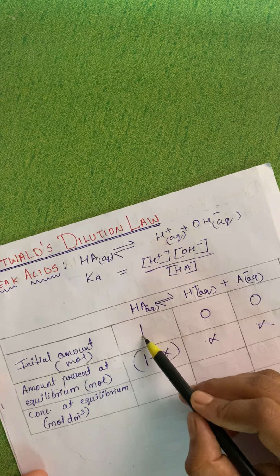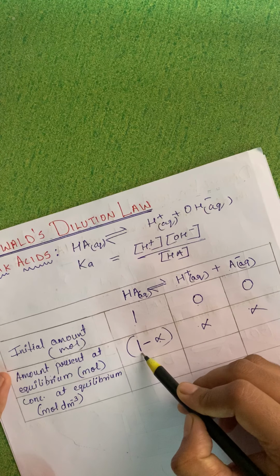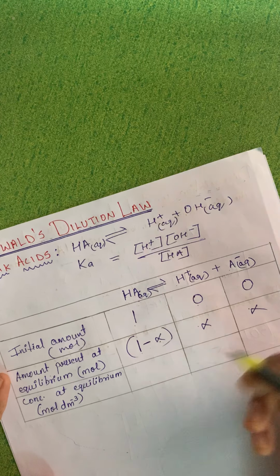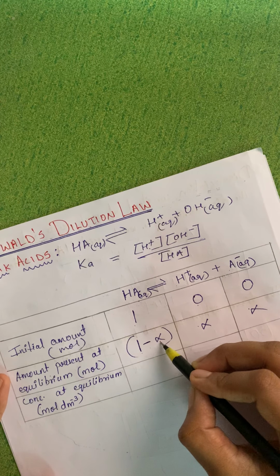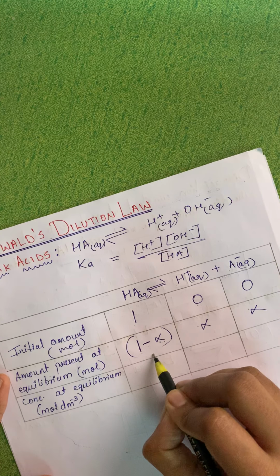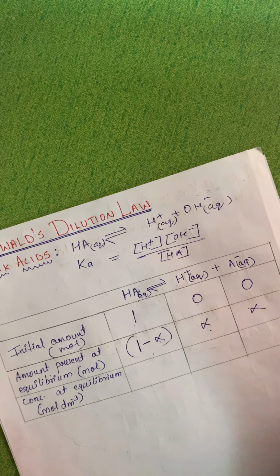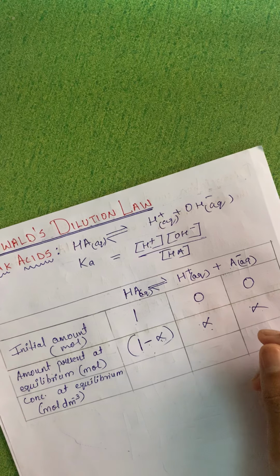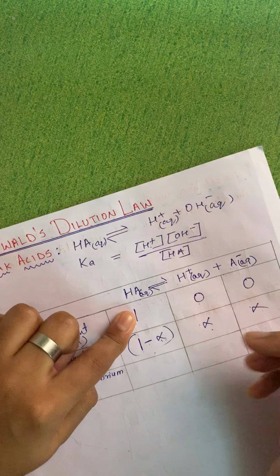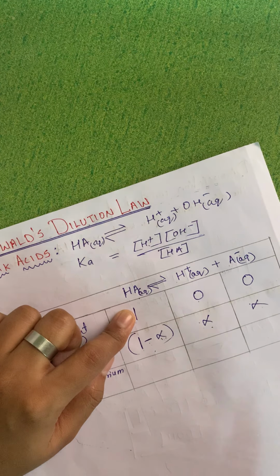Okay, so I am saying this is 1 mole, so it will be lesser than that. It will be 1 minus something. For alpha, the degree of dissociation, for example I say 0.5. Then 1 minus 0.5 will be 0.5 over here, and here it will be 0.5 and 0.5. Just for understanding, if I say I have taken 100 molecules of HA initially, in one beaker, and I haven't added water in that.